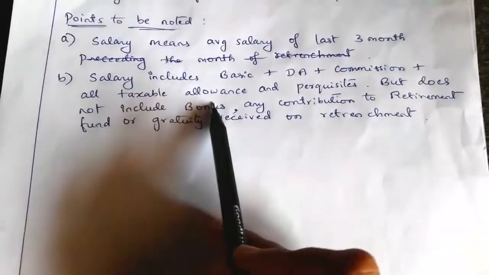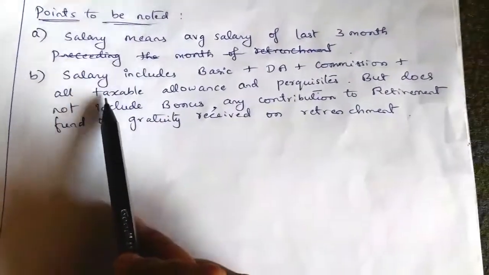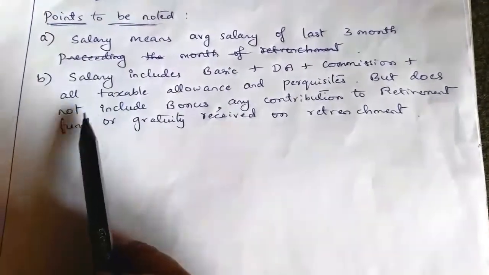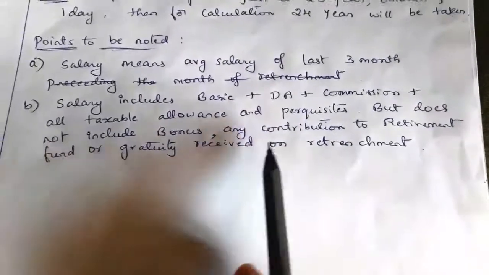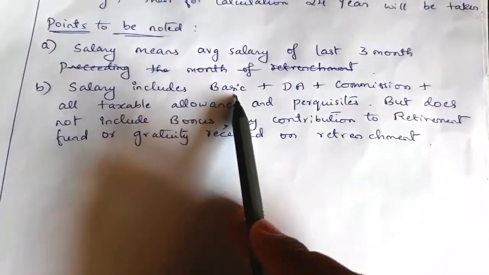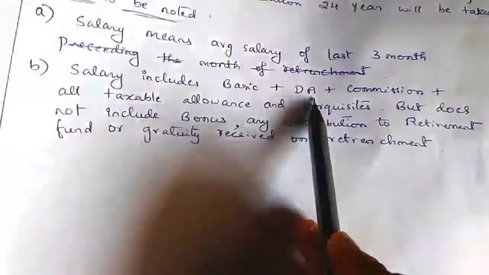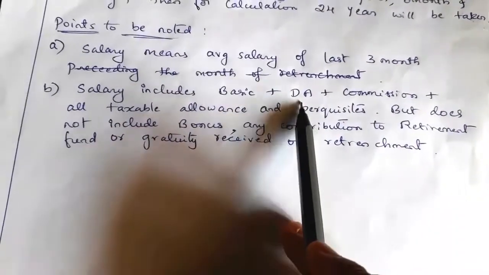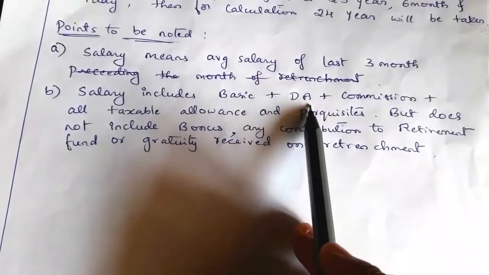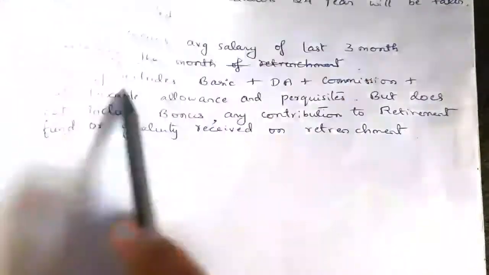Next, salary for the purpose of retrenchment compensation includes basic salary, that means the last 3 months' basic salary, last 3 months' DA, and last 3 months' commission. Here DA is included with no condition, there is no condition like it should be considered for retirement benefit.